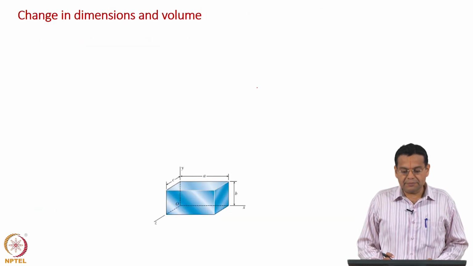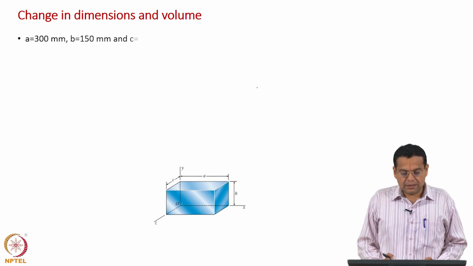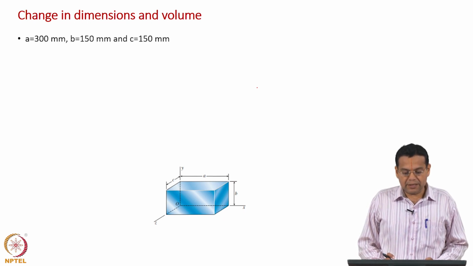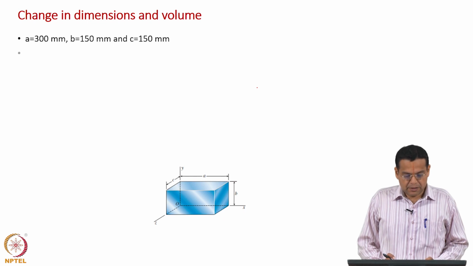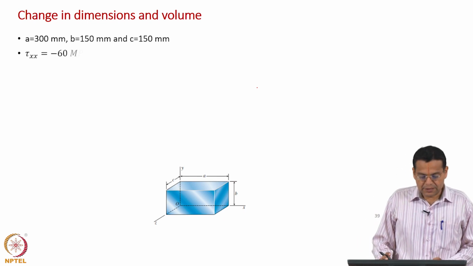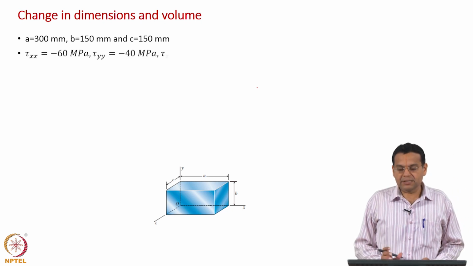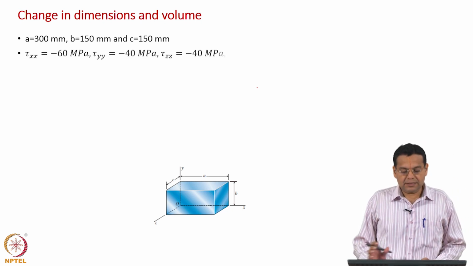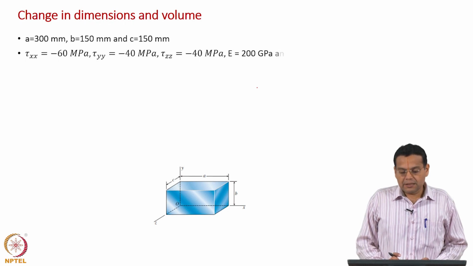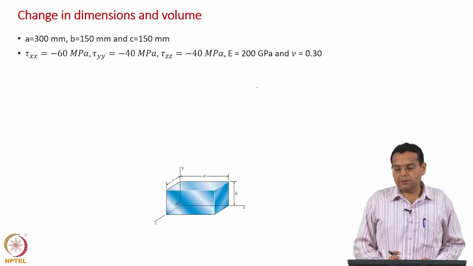So, change in dimensions and volume. So, let us write down all the data given in the question. First the dimensions of the block, next the normal stresses and the material properties.